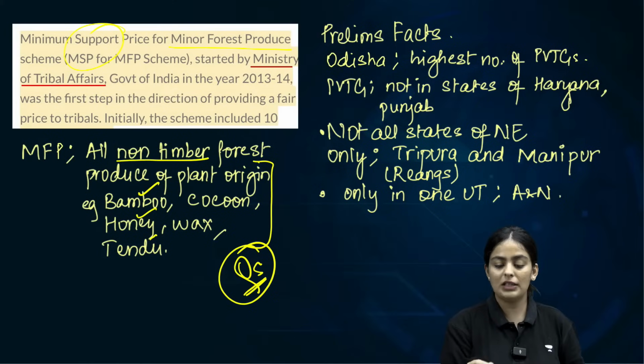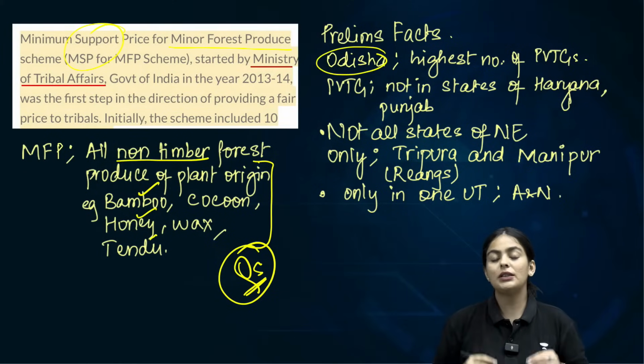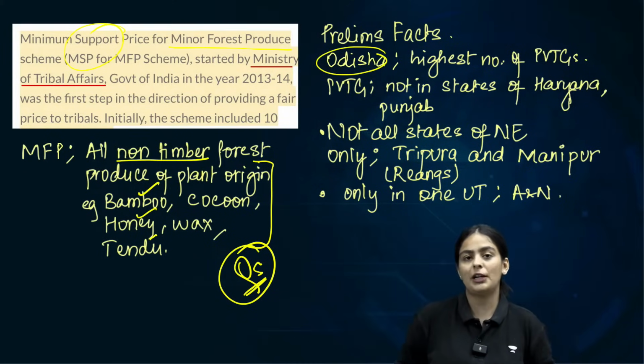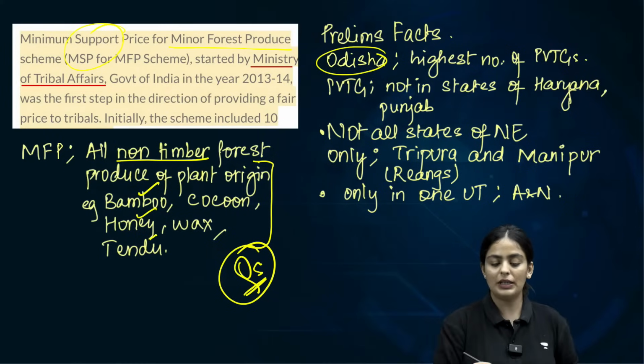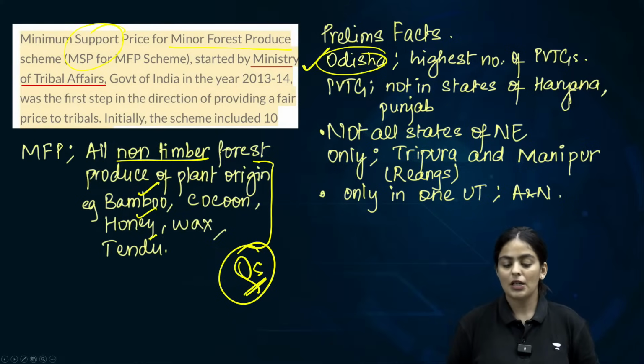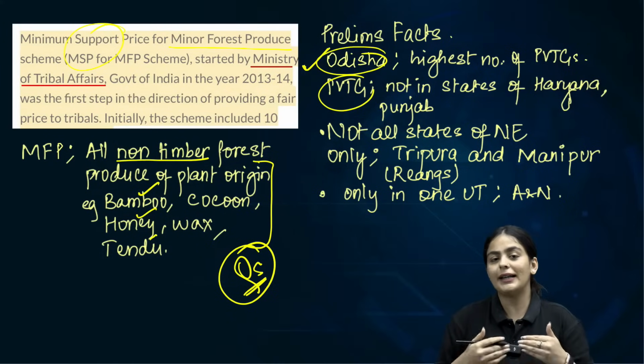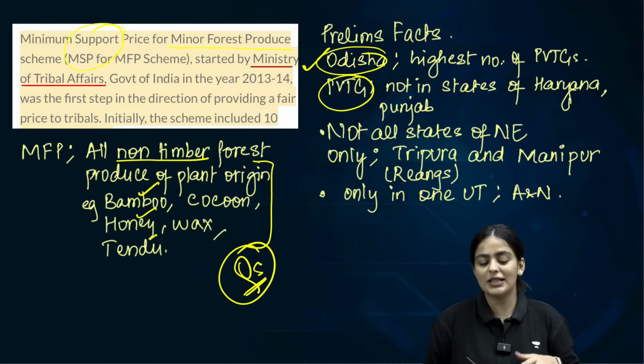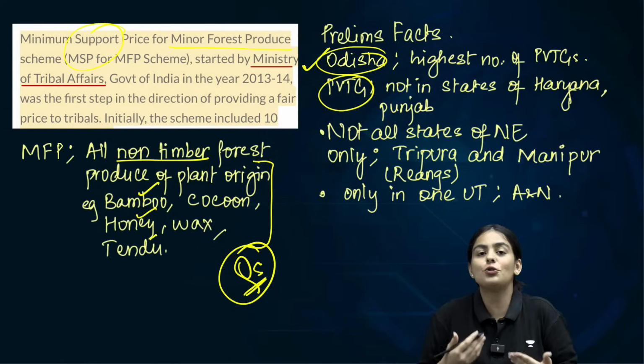We already know, and this was also a previous year question, that Odisha is the state with the highest number of notified PVTGs. It's important. The second highest is Andhra Pradesh. It's also important. Now it's better to not do the 18 states which have PVTGs, rather to do the states which do not have.